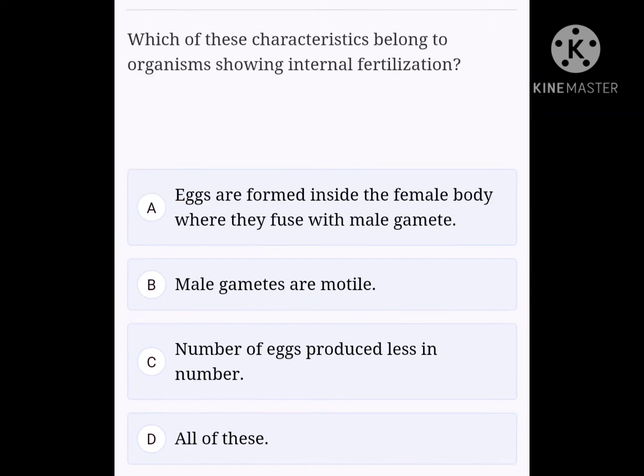Okay, next question. Which of these characteristics belong to organisms showing internal fertilization? Option A, eggs are formed inside the female body where they fuse with male gamete. Option B, male gametes are motile. Option C, number of eggs produced is less. Option D, all of this. Imagine yourself when you hear the word internal fertilization. Then you will realize that A, B and C explain the characteristics of internal fertilization. So the right option is D, that is all of this.